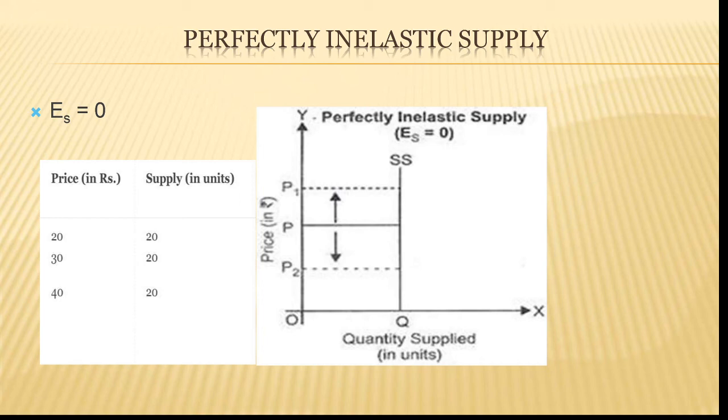That is the reason why the price is varying, but supply is the same. Say for example, if you go to the market on weekends, the price will be high. But if you go on weekdays, the price will not be the same. It will be coming down. So this is perfectly inelastic.